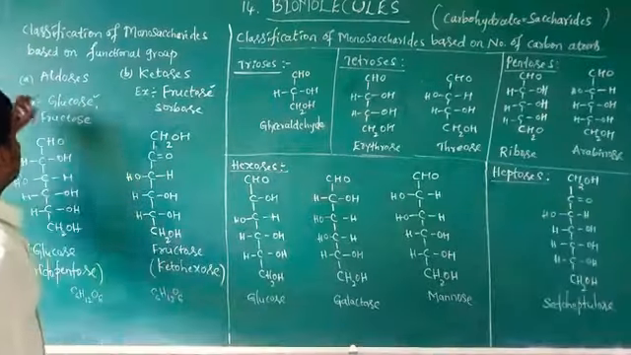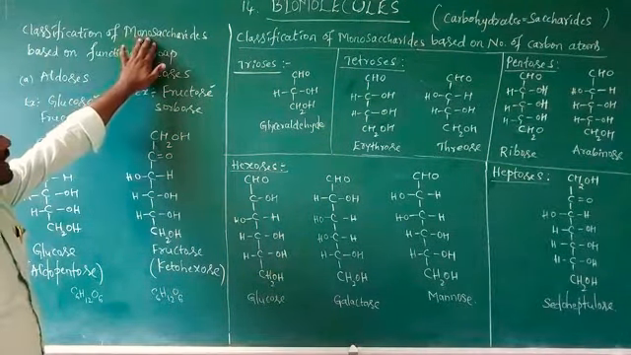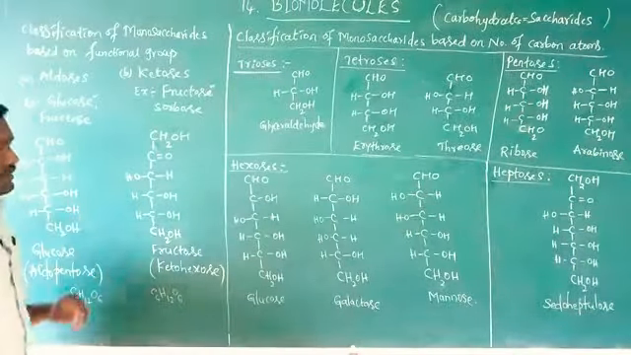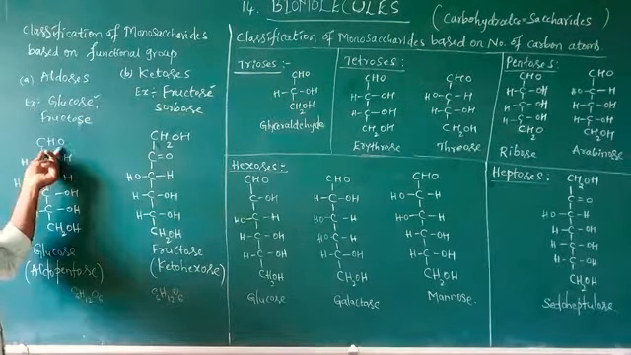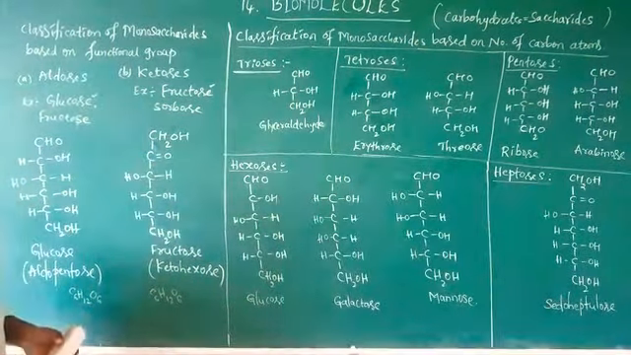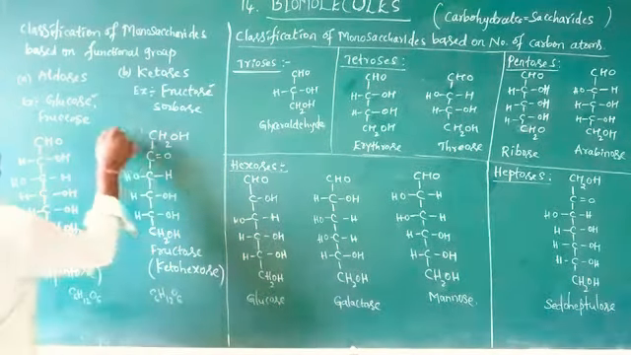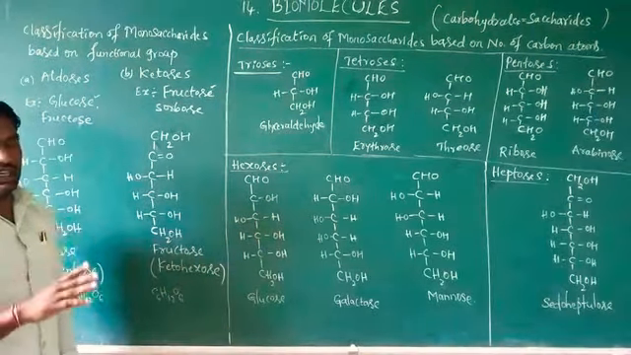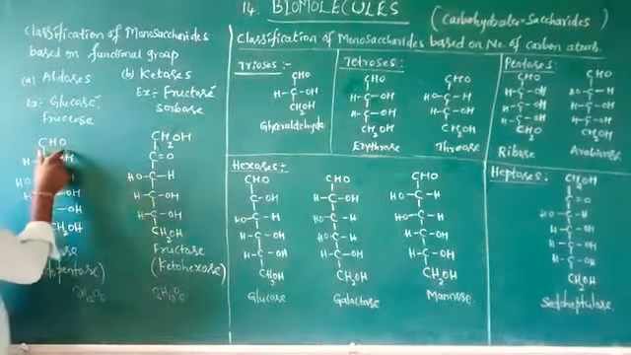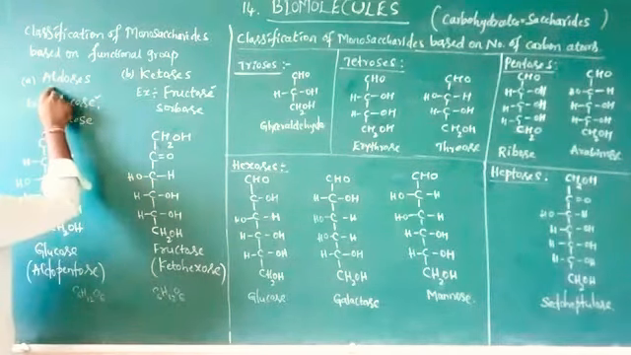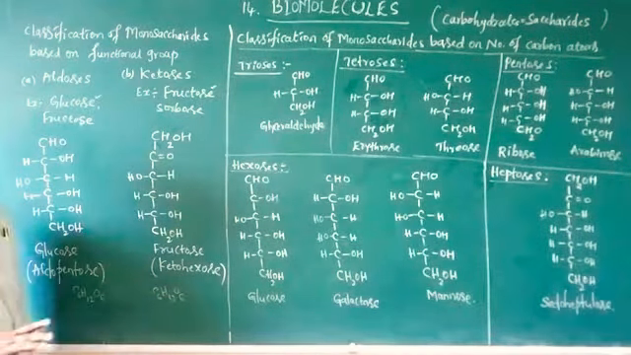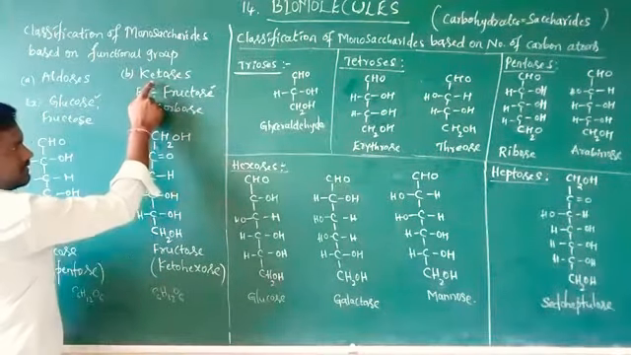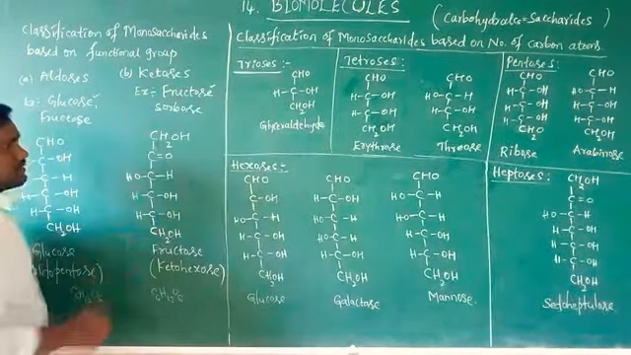First of all, classification of monosaccharides based on functional group. There are two types of functional groups: one is aldehyde and one is ketone. If the saccharides or carbohydrates contain CHO as a functional group, they are called aldoses. If saccharides contain CO as the functional group, such saccharides are called ketoses.